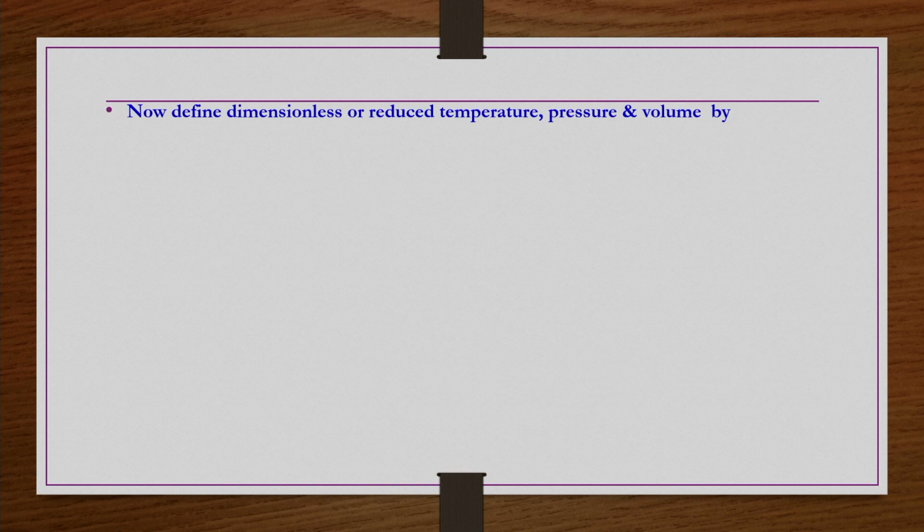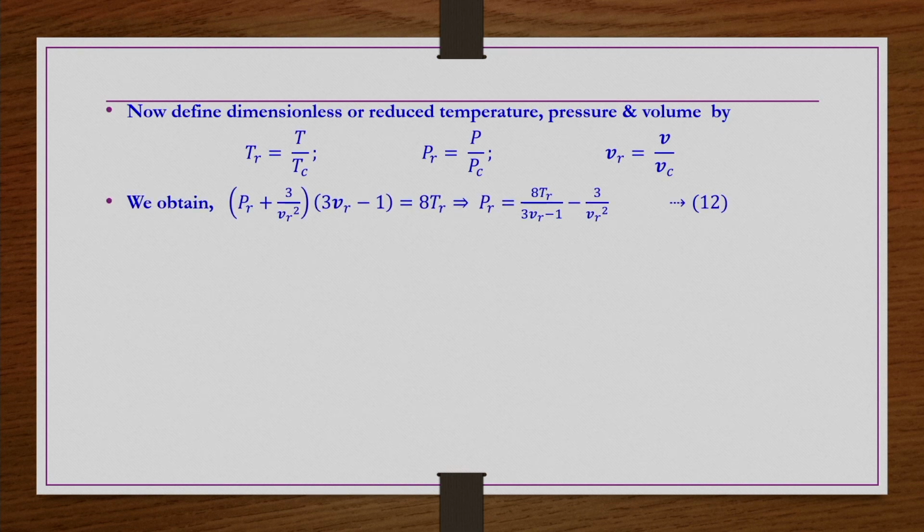So we define these and substitute in this equation, then we get PR plus 3 by VR square, multiplied by 3VR minus 1, is equal to 8TR. The same thing I can write as PR is equal to 8TR by 3VR minus 1, minus 3 by VR square.